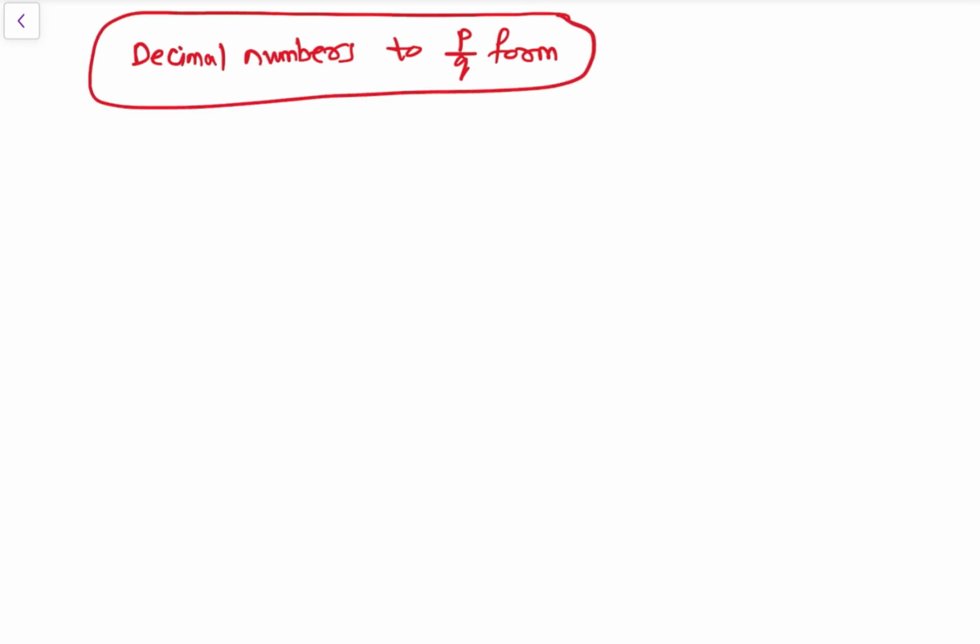अब decimal numbers में we have seen कितने तरीके का होता है.